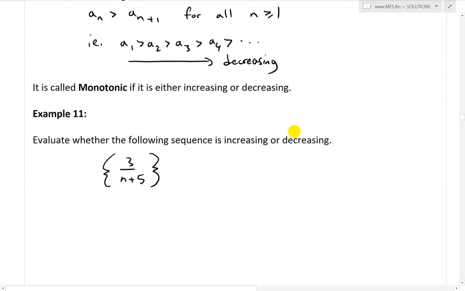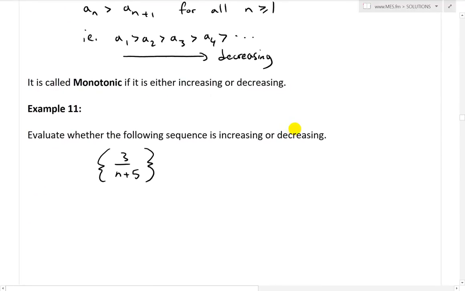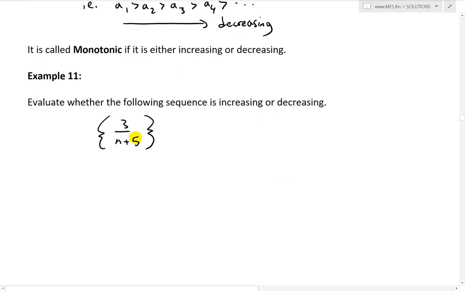And now let's look at an example to illustrate this. So example 11: evaluate whether the following sequence is increasing or decreasing, and hence monotonic. So we have this sequence 3 over n plus 5. What we notice is, this one's obviously going to be decreasing, because if you put larger and larger n, you're just going to be dividing by a larger and larger number. So we have decreasing.